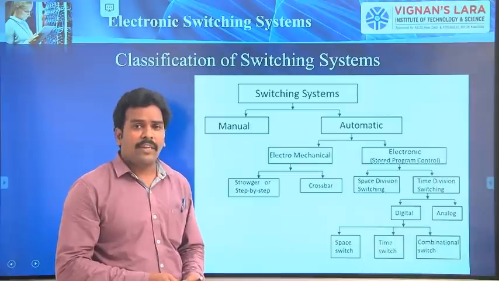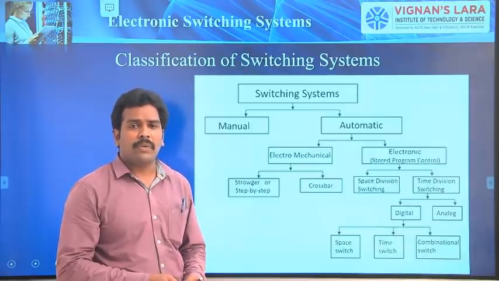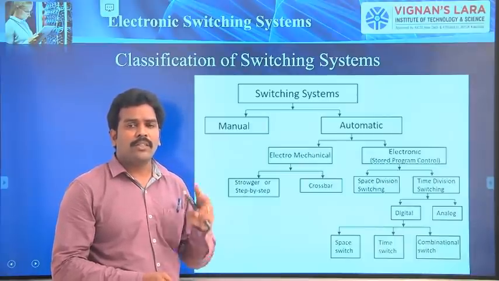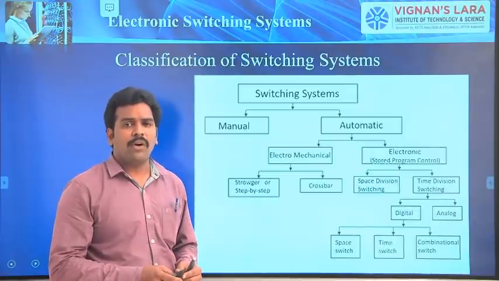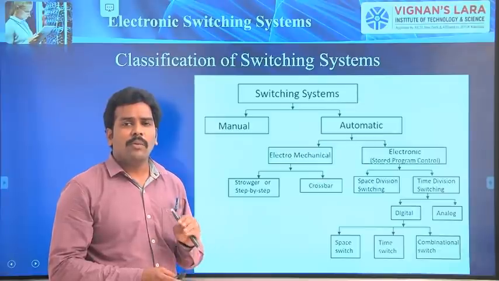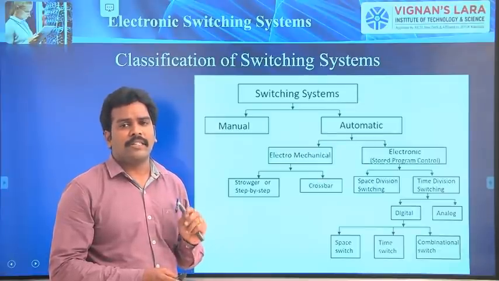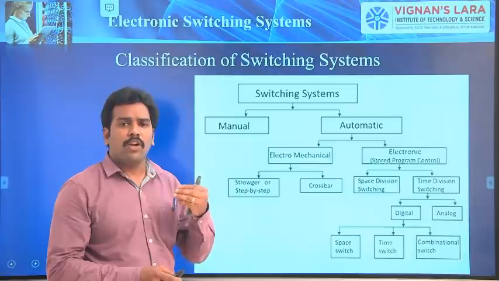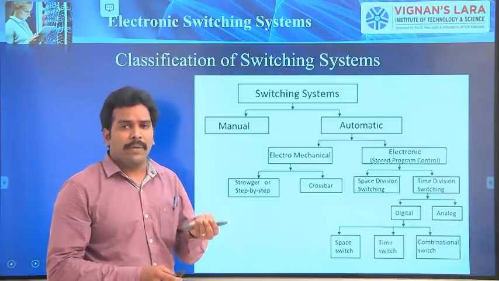In the point-to-point connection, the advantage is that since it is a fully connected network, there is no blocking probability. That is, the call will not be terminated because of the unavailability of switching paths.